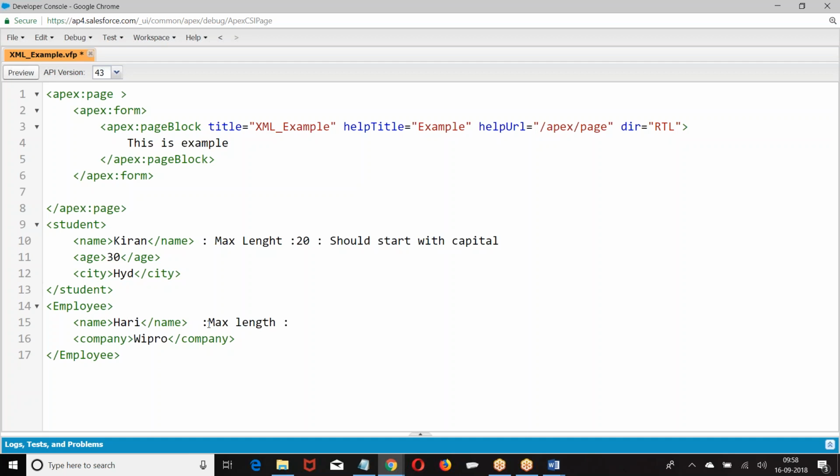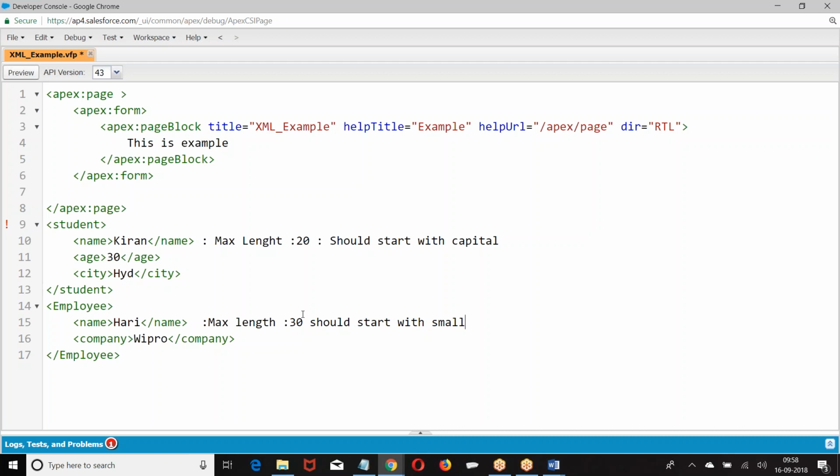Now there are attributes. Maximum length 30. Should start with the small. Right. Now we have this structure. Now when I say name, there are two elements. Which name you are referring? I have a property called name where one element has a maximum length of 20. Should start with capital. I have one more name where it says maximum length is 30. Should start with small. When I say name, which name are you referring?